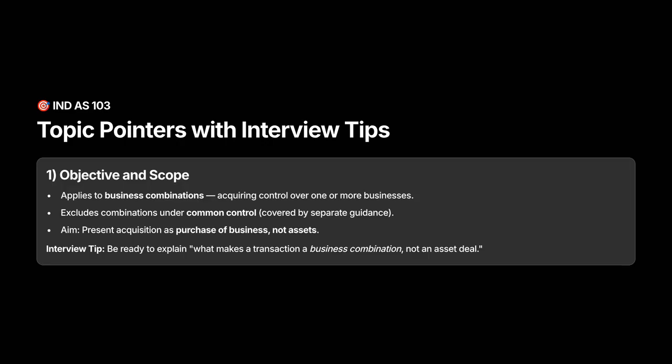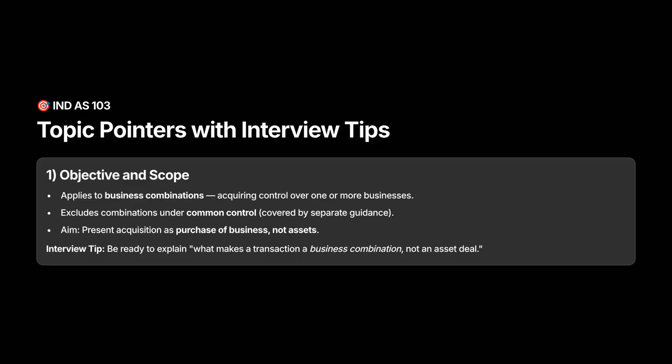1. Objective and scope. Why this standard exists. IND AS 103 tells companies how to record the purchase of a business. The aim is clarity. It makes M&A accounting consistent and comparable. Treat the transaction as buying a business, not only assets.